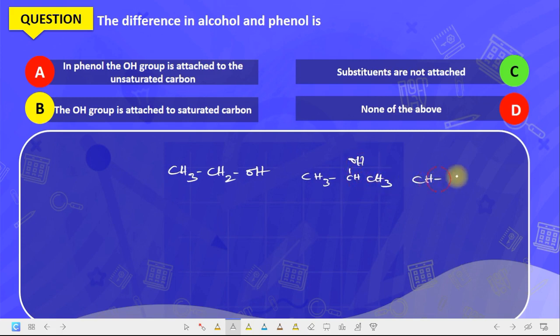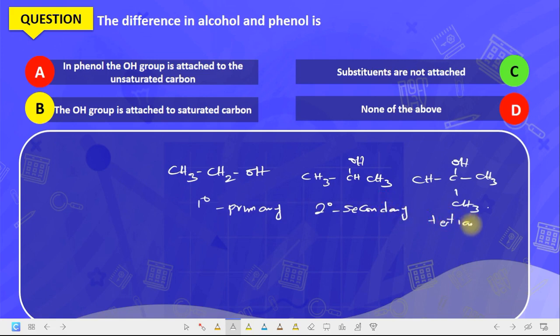Then let's say you have CH3, COH, CH3, and CH3. These are the different classes of alcohol, ranging from 1 degree or primary, 2 degree or secondary. Then you have the tertiary alcohol.